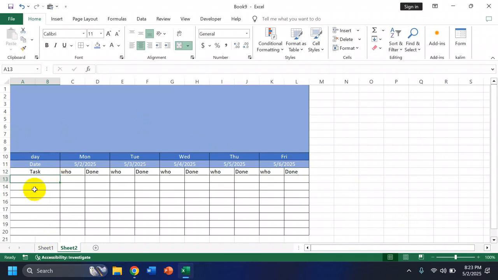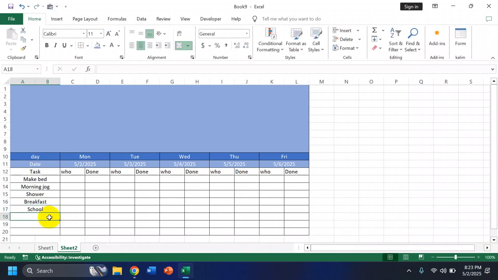We're going to go to the bottom cell, and we're going to list the tasks we need to get done throughout the day. First, let's do make bed. Next, we're going to do morning jog. Next, after that, we're going to do shower. After that, breakfast. After that, school.